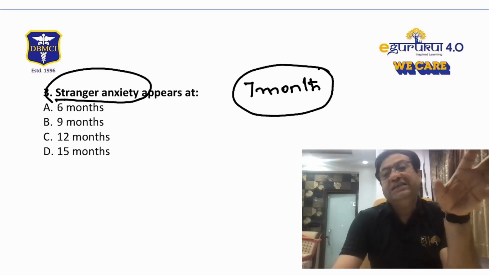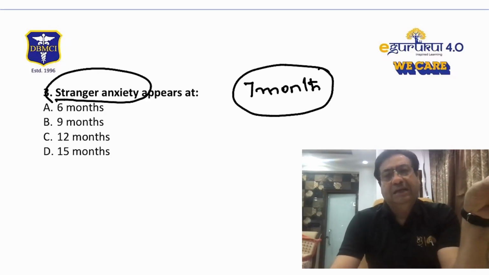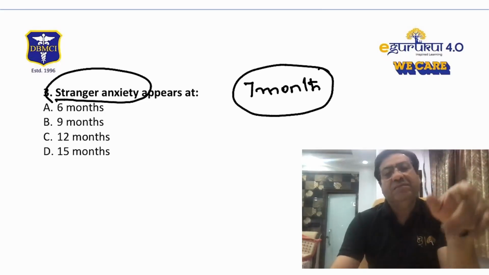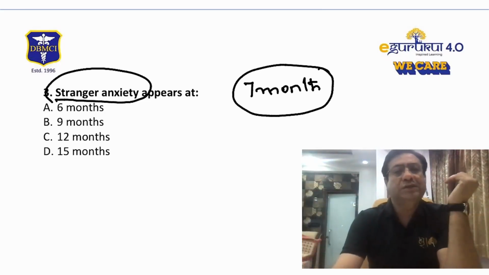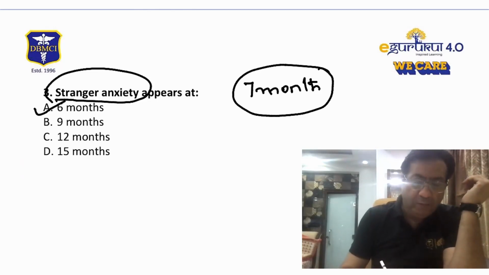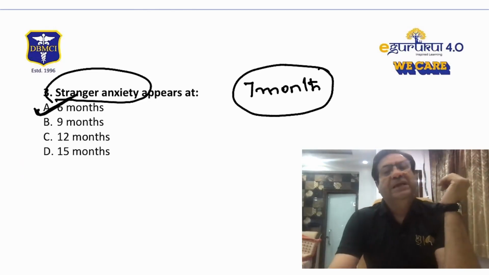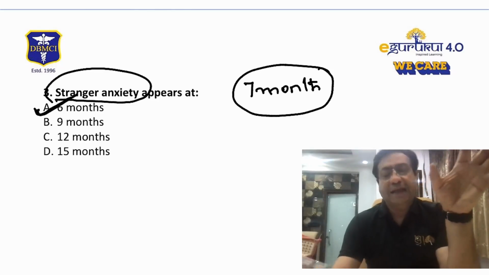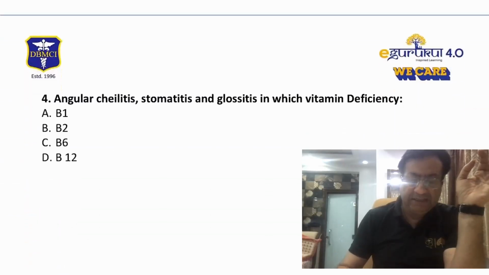Don't confuse stranger anxiety with separation anxiety. They both are different terms. Stranger anxiety is when the child develops anxiety to strangers. And most children are known to show stranger anxiety usually by 7 months of age. But since 7 months of age was not, according to students, in the options, so according to me, 6 months should be the best answer for stranger anxiety in children. So this is a type of a milestone that develops in children.